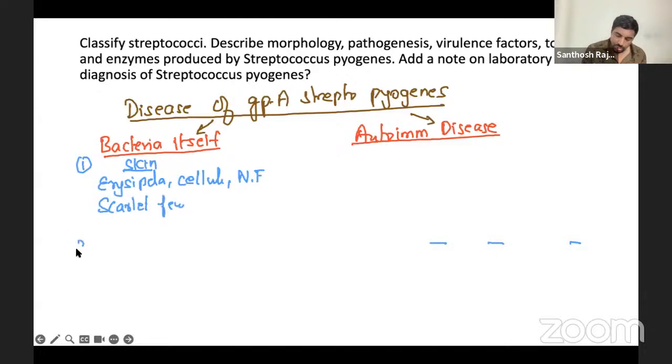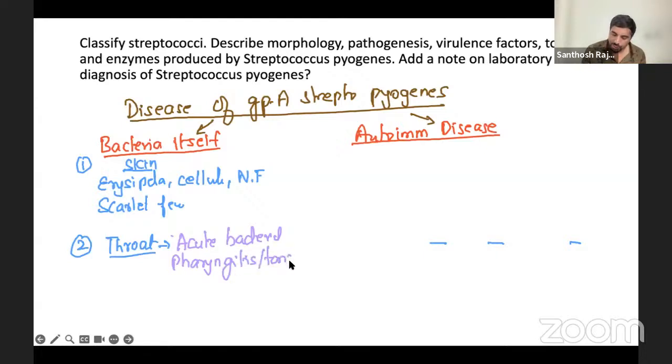But don't forget one important thing in the throat. It is the most common cause of bacterial pharyngitis. So it causes acute bacterial pharyngitis, tonsillitis, pharyngitis, whatever. This bacteria is the most common cause. So that is one. Okay, you are done with this.